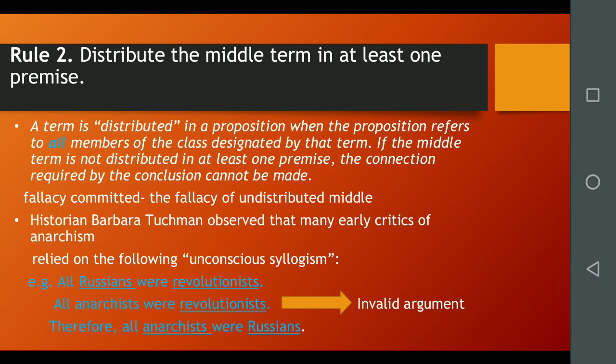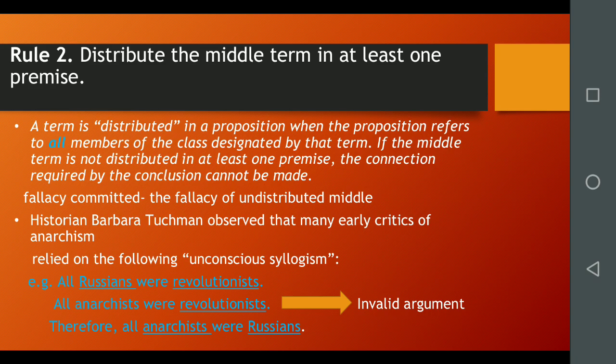But revolutionist is an undistributed term in both of the premises. The first premise does not refer to all revolutionists and neither does the second. Revolutionist is the middle term in this argument, and if the middle term is not distributed in at least one premise of the syllogism, that syllogism cannot be valid. The formal fallacy this syllogism commits is called the fallacy of the undistributed middle.